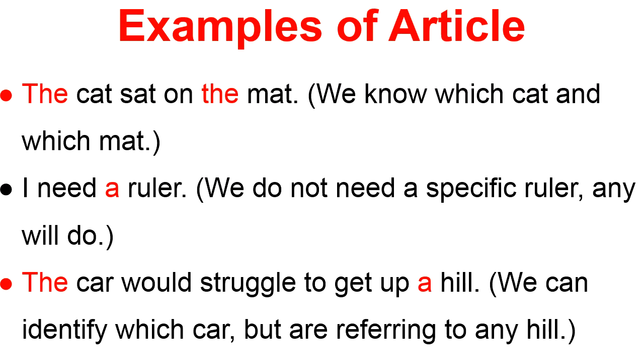The cat sat on the mat. We know which cat and which mat. I need a ruler. We do not need a specific ruler, any will do. The car would struggle to get up a hill. We can identify which car, but are referring to any hill.